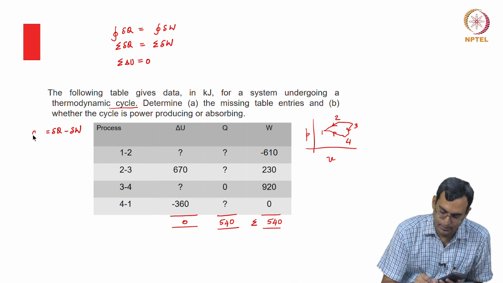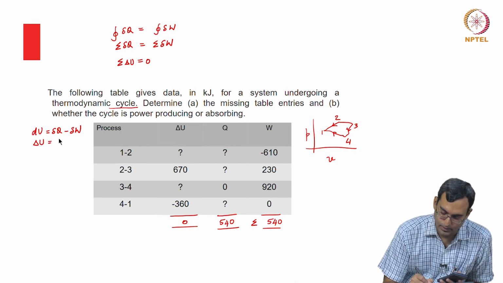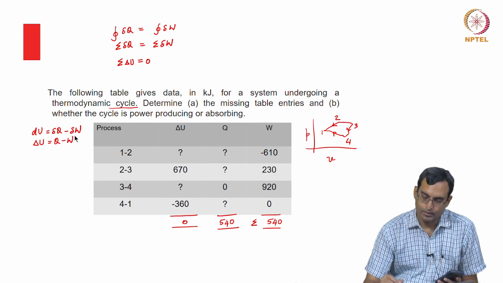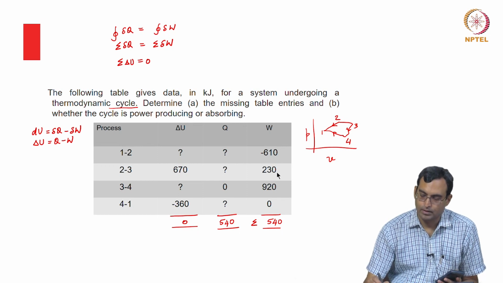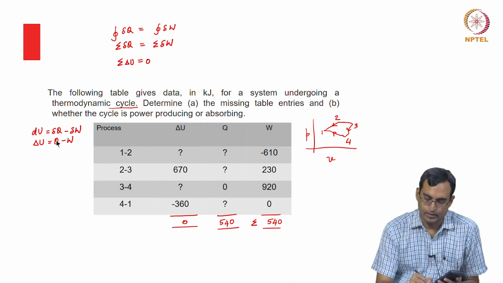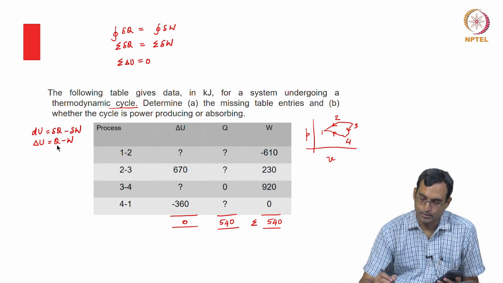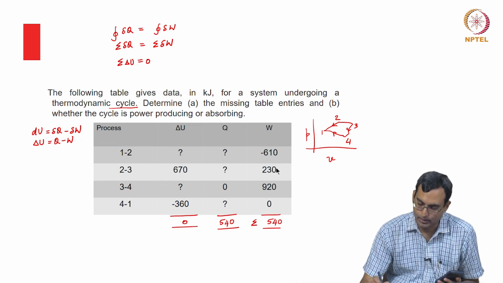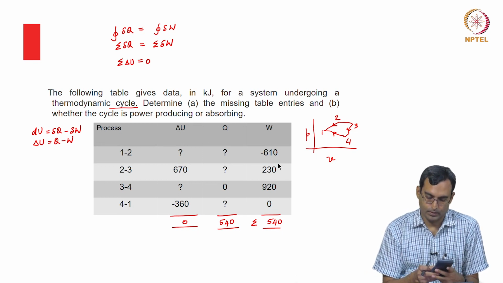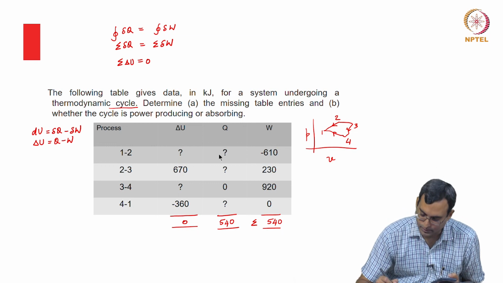So, I can also write this as dU, or in integrated form I can write delta U is Q minus W. So, I can find out the value of Q. So, Q is essentially delta U plus W. So, that is 670 plus 230, which is 900.